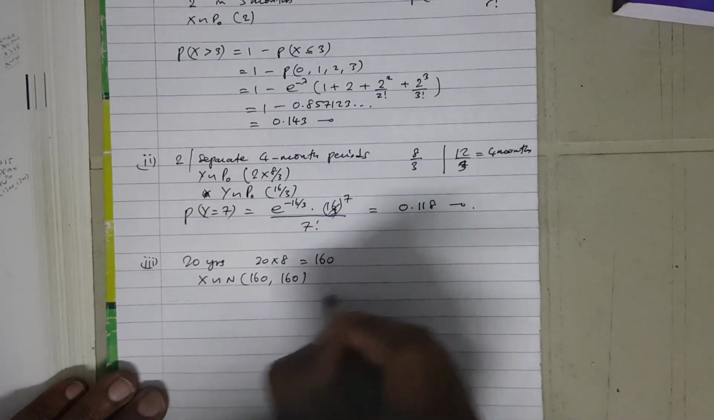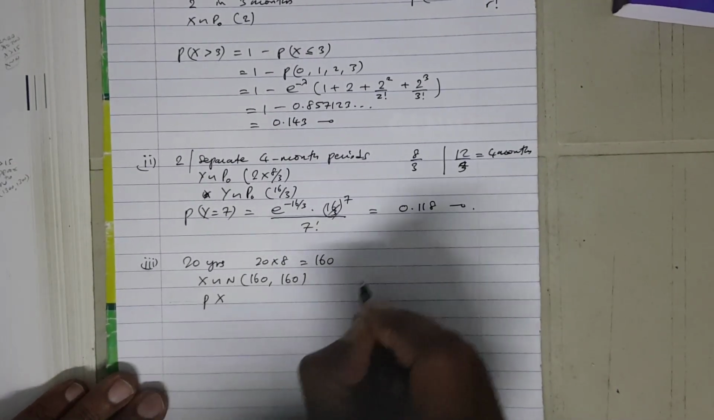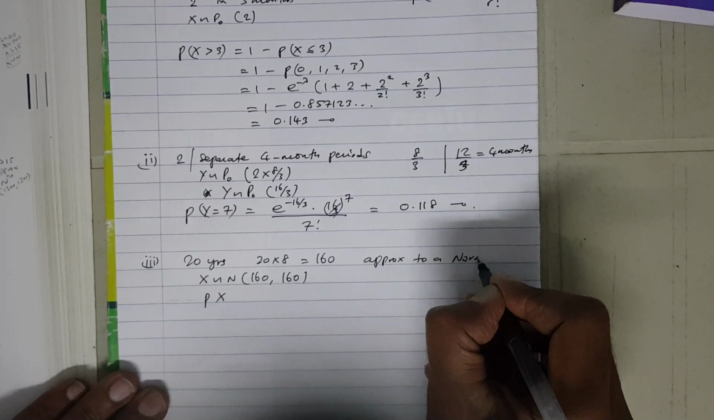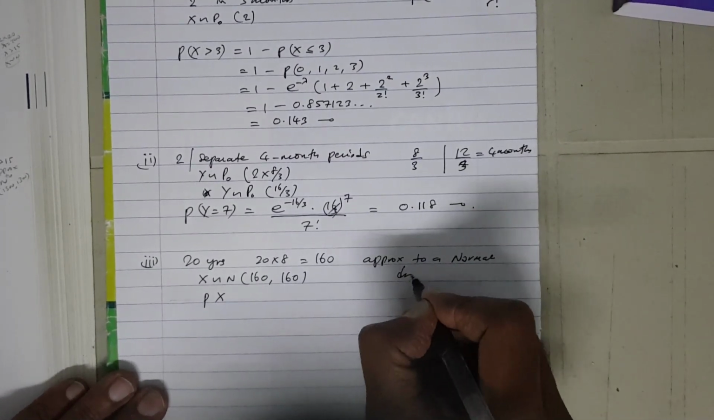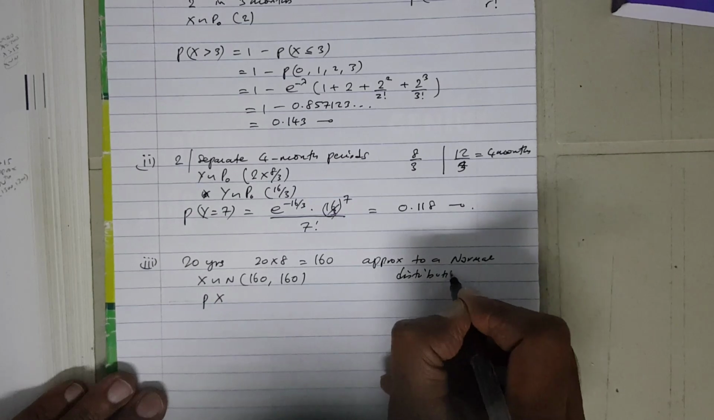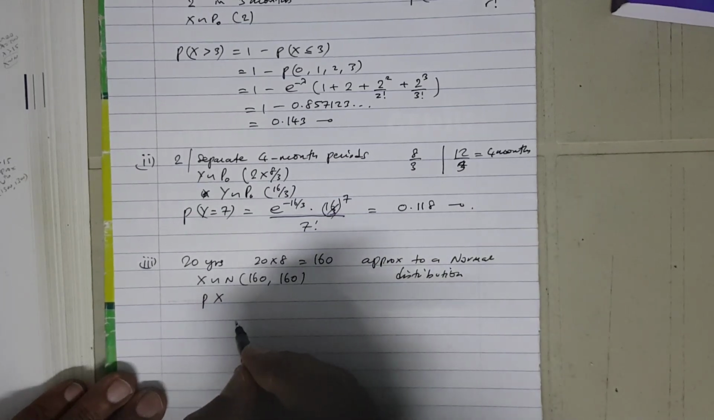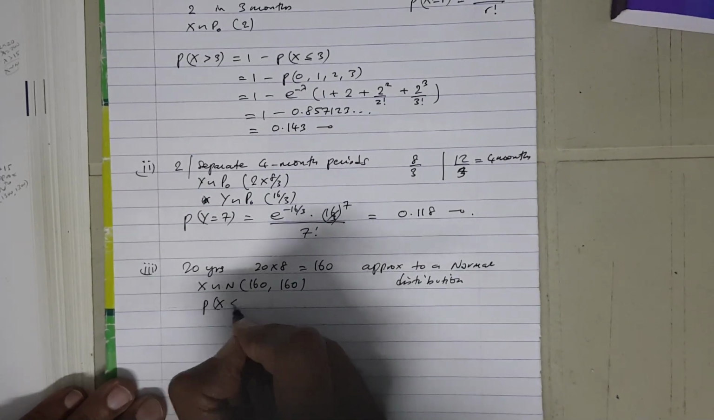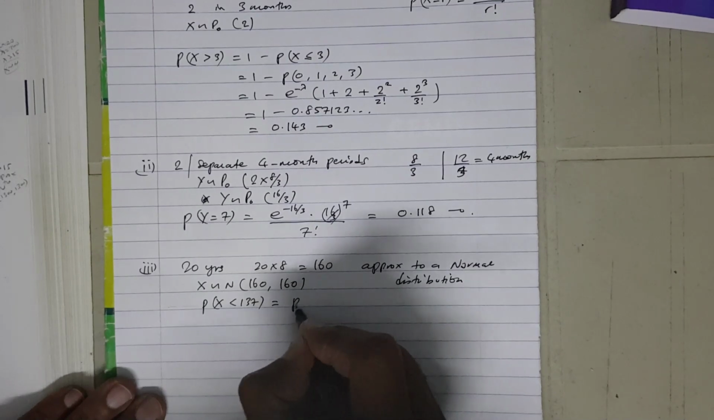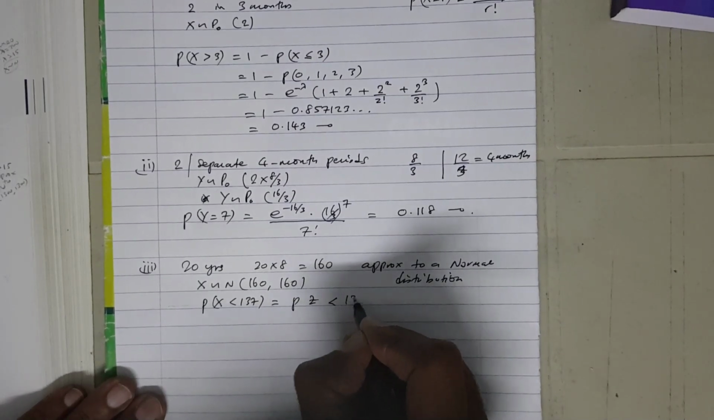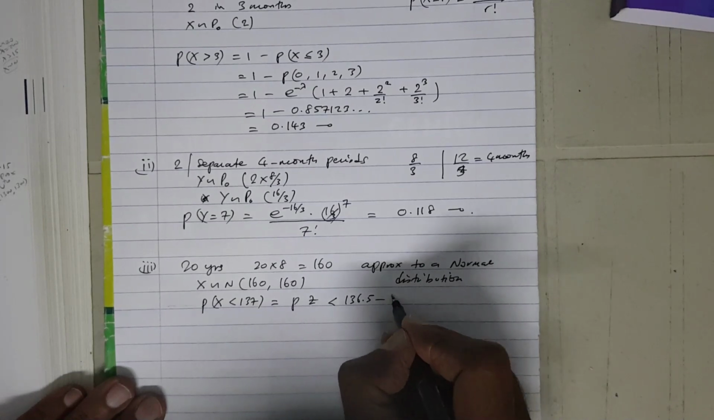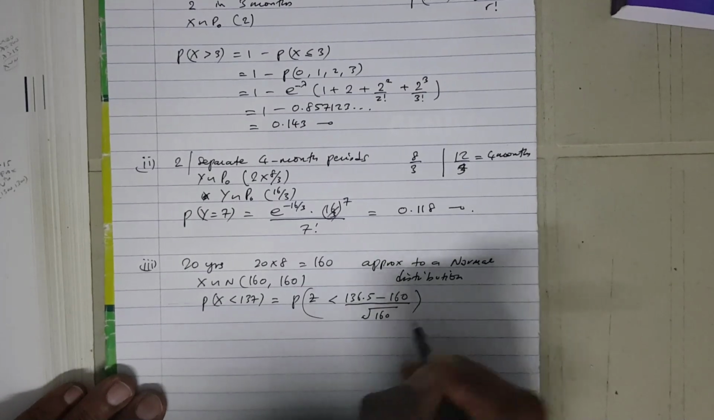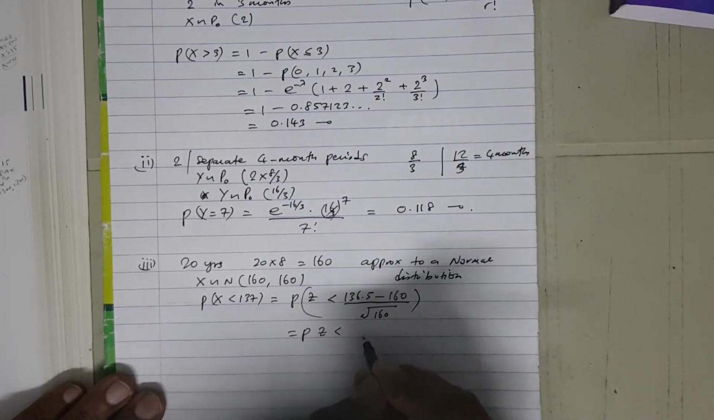And because we have approximated here to a normal distribution, of course, you're bound to do the continuity correction. So the probability of X being less than 137 is going to be equal to the probability of Z being less than 136.5 minus the mean 160 over the square root of the variance. And let's do this from our calculator. We get the probability of Z being less than